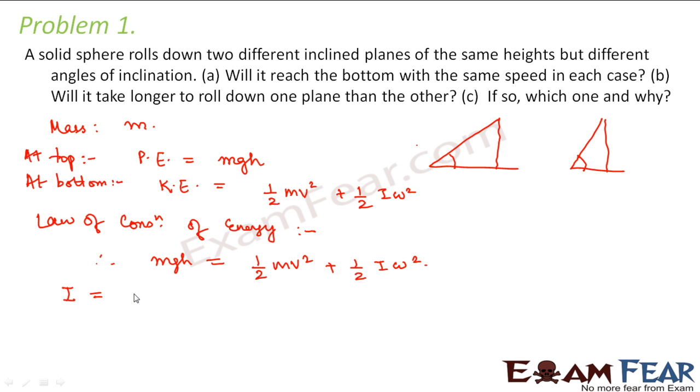Right? Now, what is the moment of inertia for a solid sphere? We have already calculated in one of our previous slides that I is equal to 2 by 5 mr square for a solid sphere. So putting this value, we get mgh is equal to half mv square plus half, instead of I we will write 2 by 5 mr square, into omega square. Right? So this m will get cancelled on both the sides. This 2 and 2 will get cancelled. So what do we get? We get half v square plus 1 by 5 r square omega square is equal to gh.